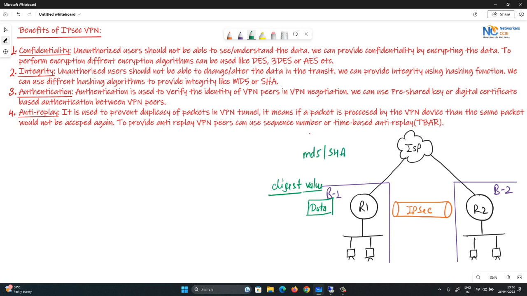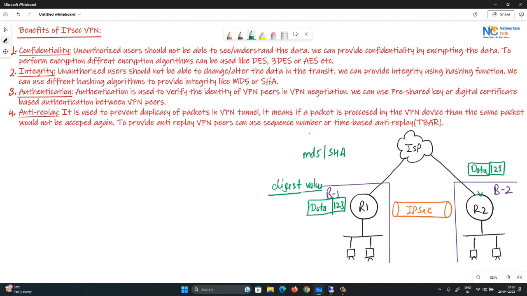It will add this digest value with the packet. Let's say after calculating the digest value, it is coming as 123. Just for an example, it will add this digest value with the packet, and the packet will be sent to the other branch router through the tunnel. This packet will be received, and here the digest value is also added.